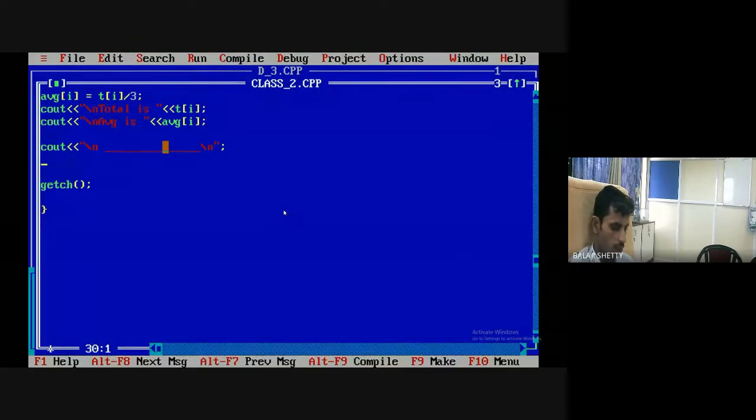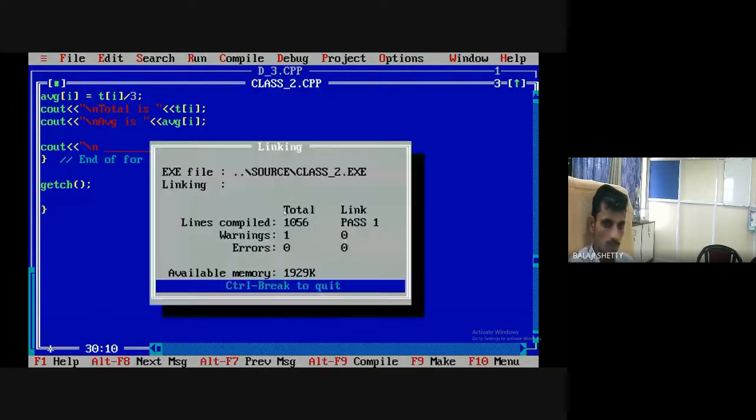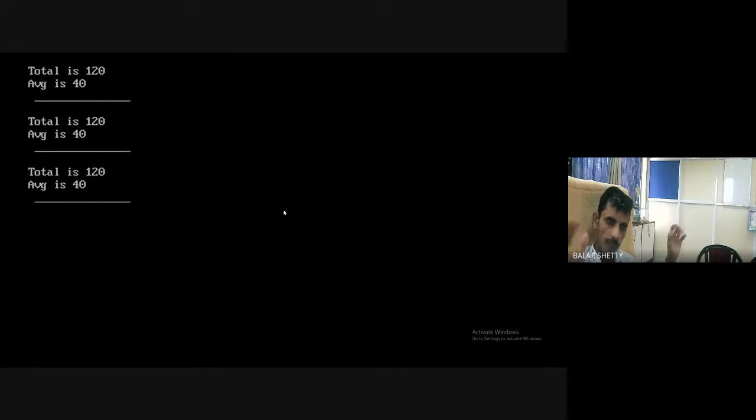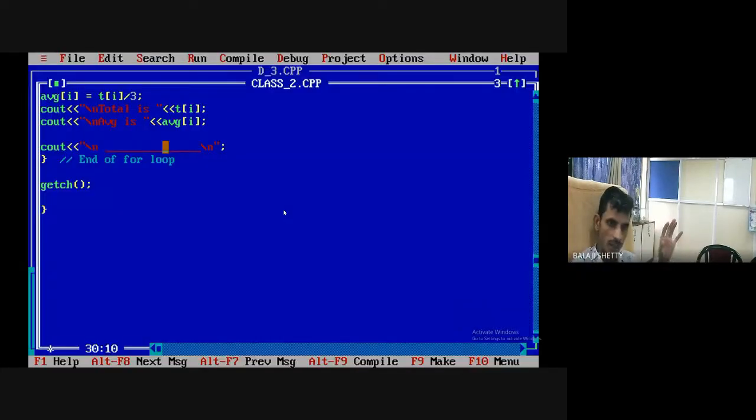This is the end of the for loop bracket. Okay, end of for loop. Clear? But the problem is that my physics, chemistry, mathematics are always constant. So what I should do?